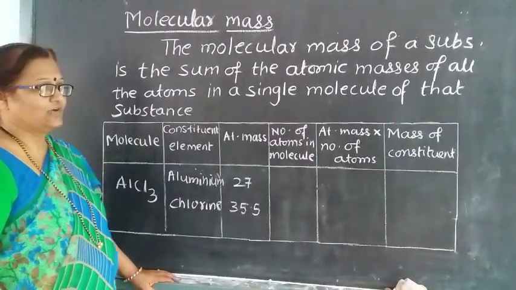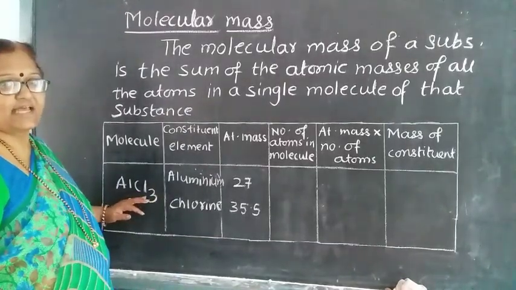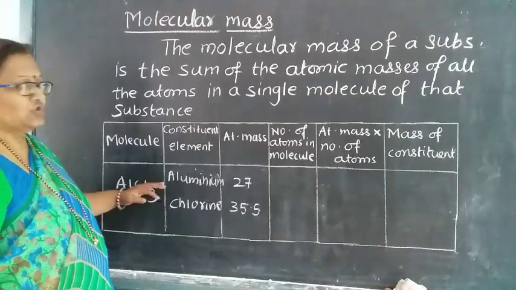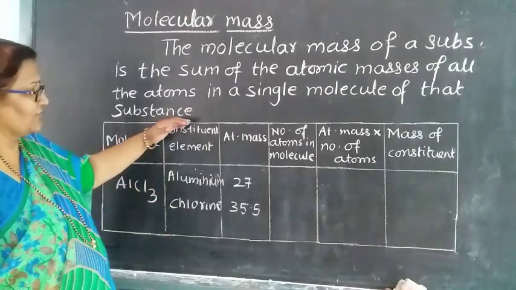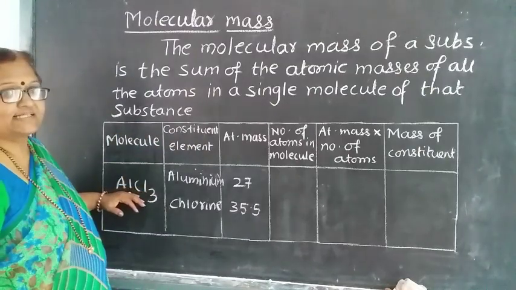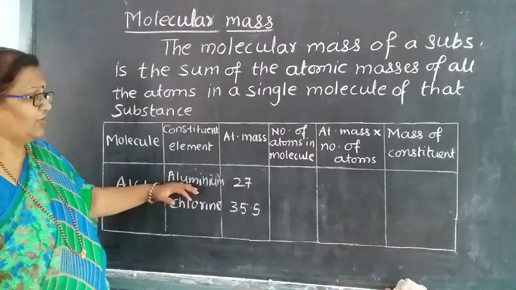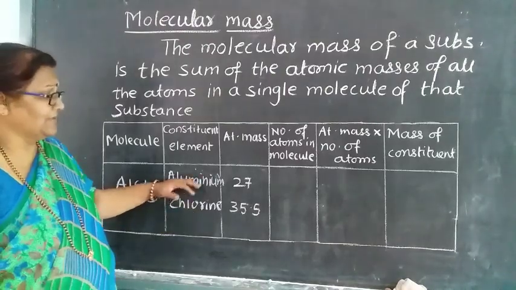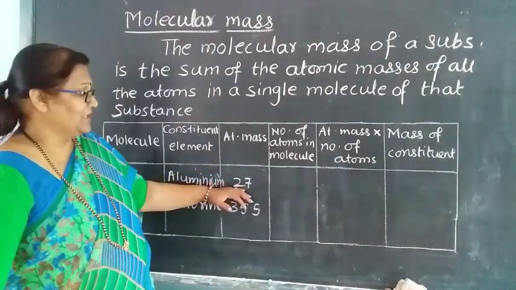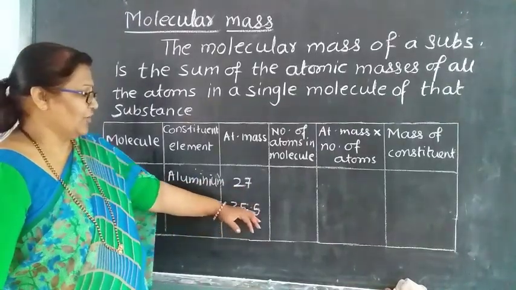Now how to calculate the molecular mass of AlCl3, that is aluminium chloride. So how do we do it here? First you have to take the constituent elements. Which are the constituent elements here? Aluminium and chlorine. The atomic mass of aluminium is 27 and that of chlorine is 35.5.